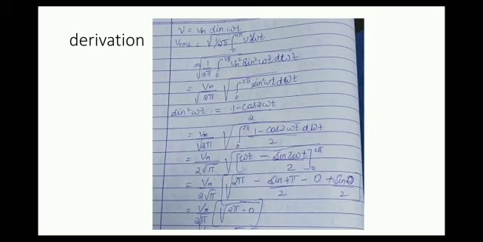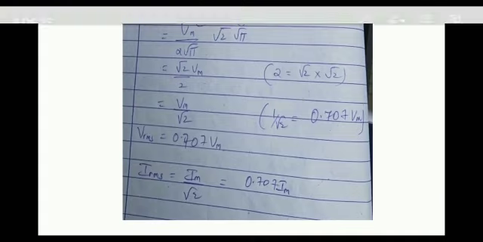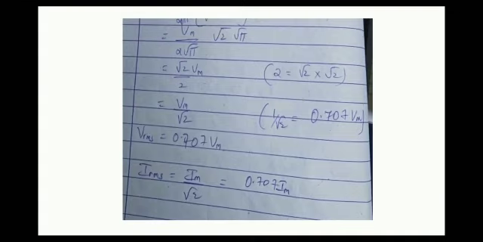We get Vm upon 2 root pi under root of 2 pi. The sine term becomes 0, and we are only left with 2 pi. Vm by 2 root pi into root 2 into root pi. It gets cancelled off. We are left with root 2 upon 2 into Vm.